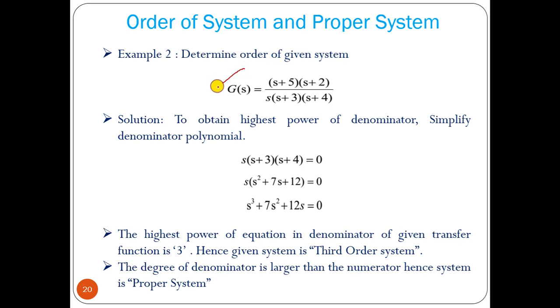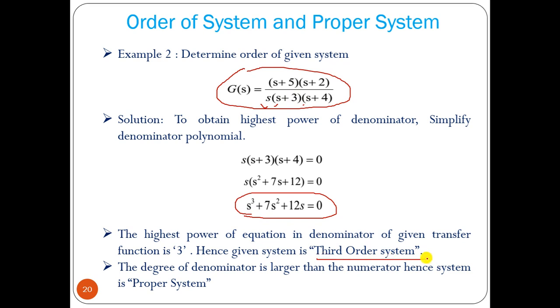Okay. Now for this example, this is the transfer function. We have to find out the order. So if you multiply these three factors, we will get an S cube term. So this is a third order system, and at the numerator the power is S square. So S cube is greater than S square. So it is an example of a proper system.